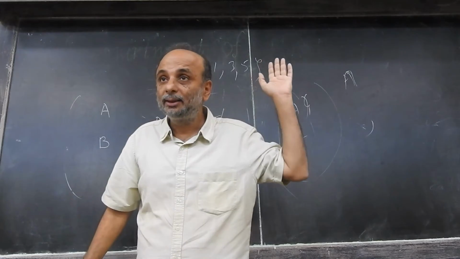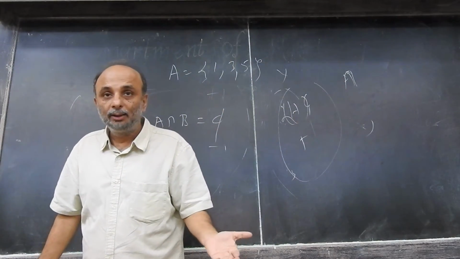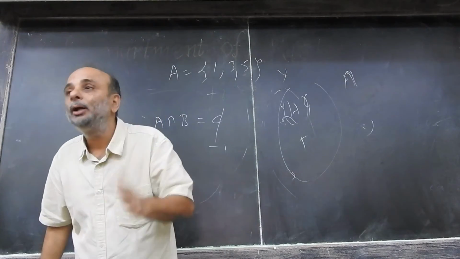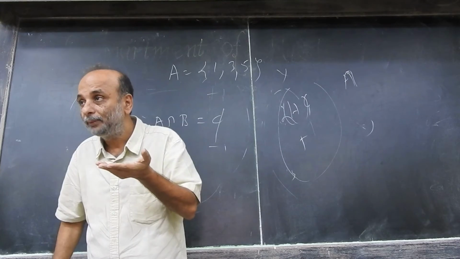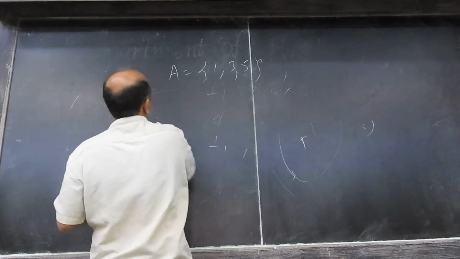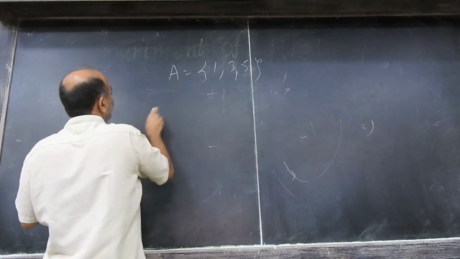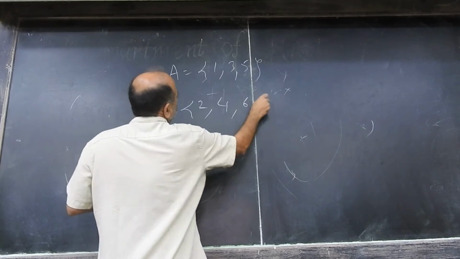Everybody getting this? And suppose B is an outcome that the number on the uppermost face of the die is an even number. Then what will B be? Yeah?